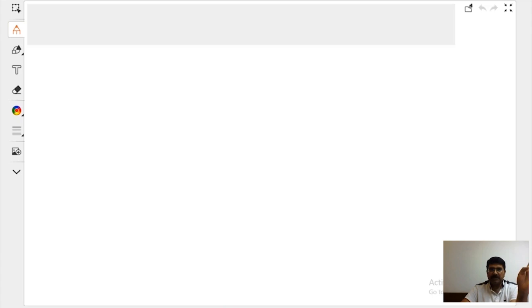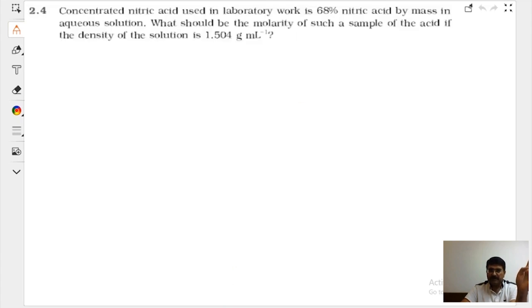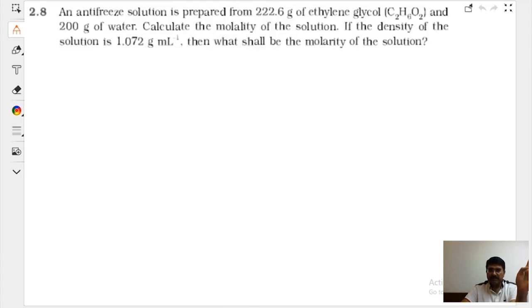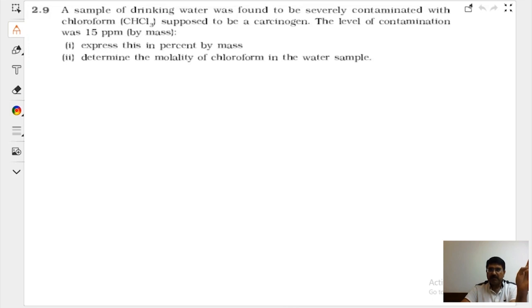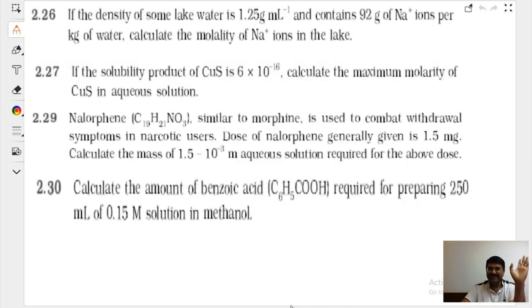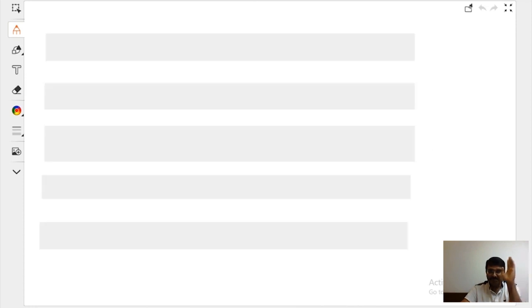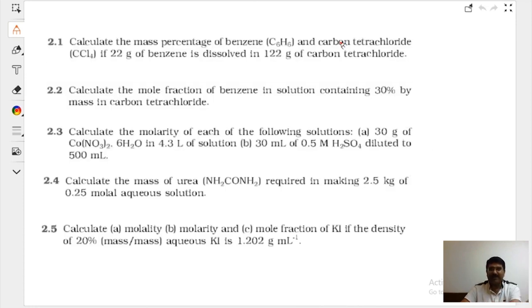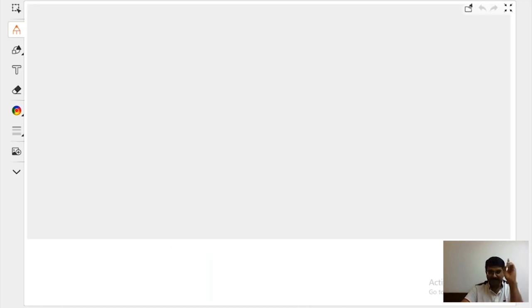Everything you will find here. We'll be doing questions like this. So you have lots of homework to do. These are questions from NCERT I have taken. If you carefully solve everything which I am going to teach you in today's session, we will become masters of the topic known as strength of solution.